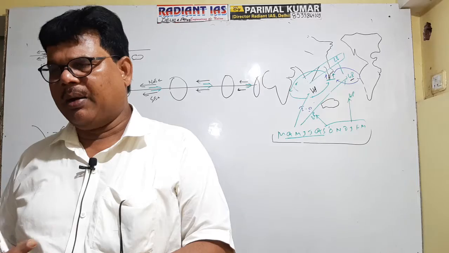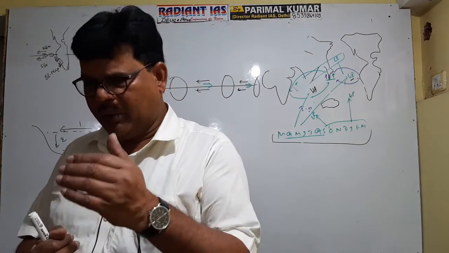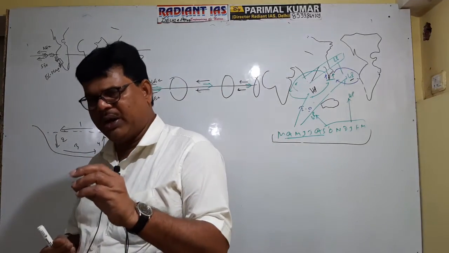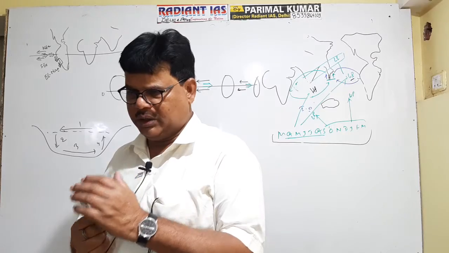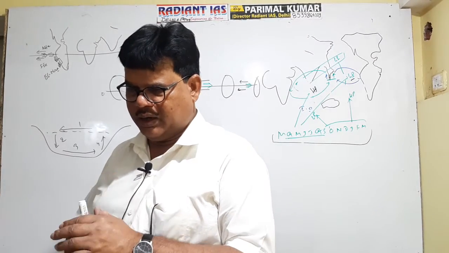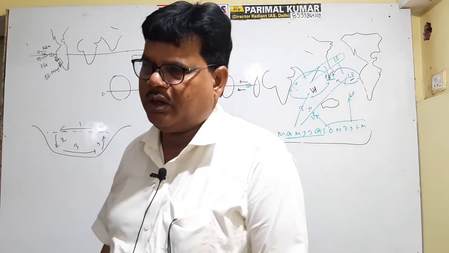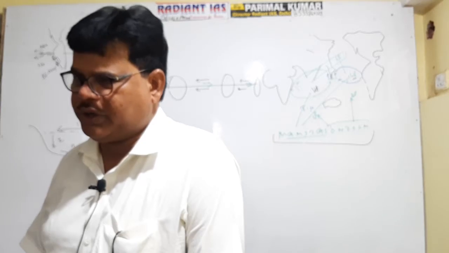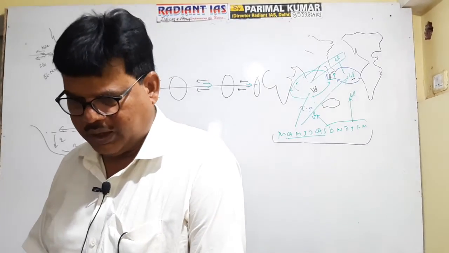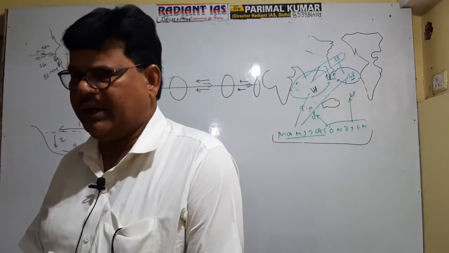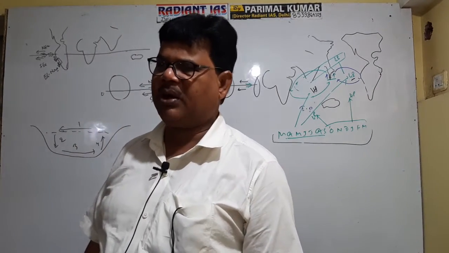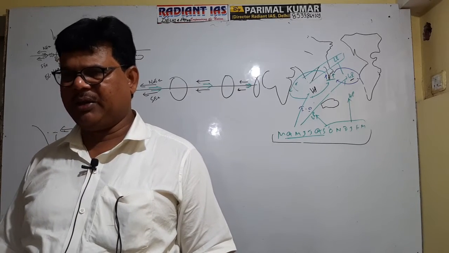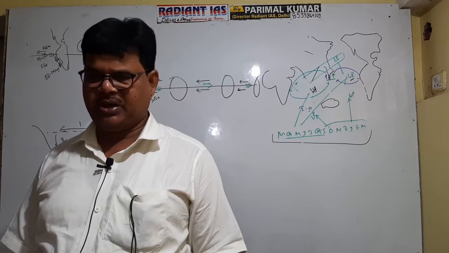Now, let's see how it affects the Indian climatic condition. El Nino develops during the winter season, that is during the month of December. It is a warm current, and a warm current is associated with low pressure conditions, whereas a cold current is associated with high pressure conditions. The coastal area which remains under the impact of the warm current will get an adequate amount of rainfall, but the coastal area which remains under the impact of the cold current will experience desertification.